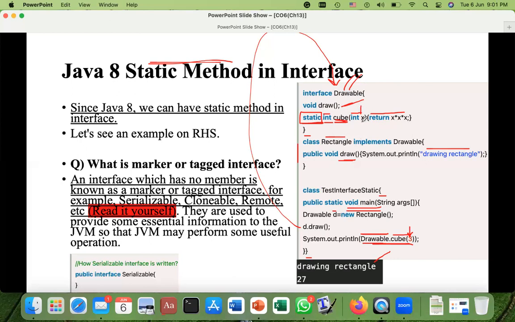3 will be copied here into this x, and then it will be multiplied by itself three times, 3 multiplied by 3 multiplied by 3, you have 27. So 27 will be returned here, and then it will be printed by the System.out.println command, and you can see your output on the screen. Okay, that's the understanding of this program.